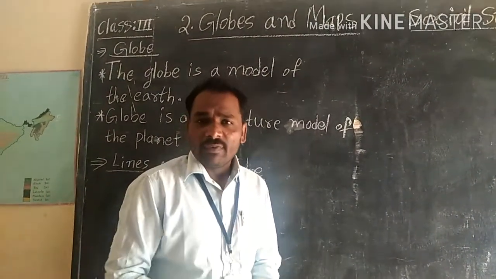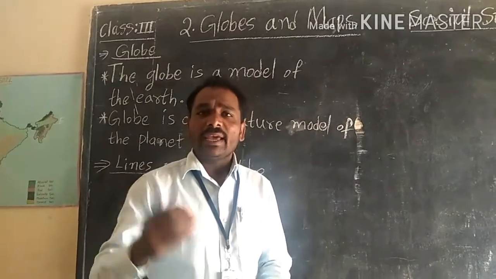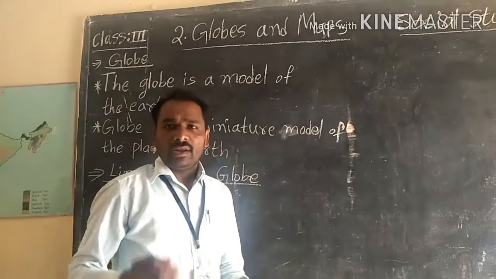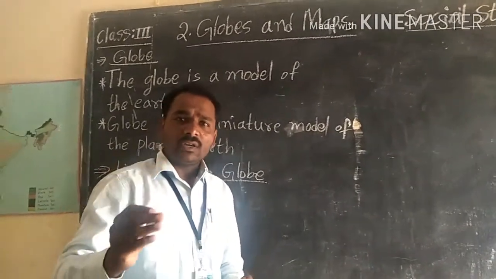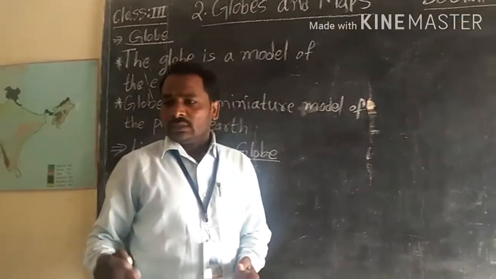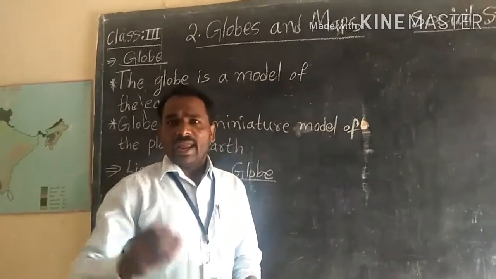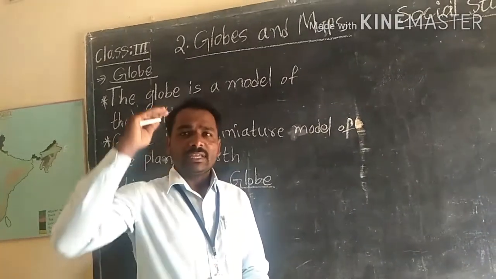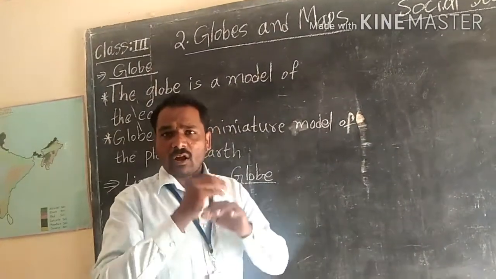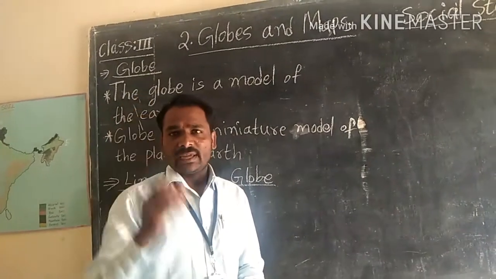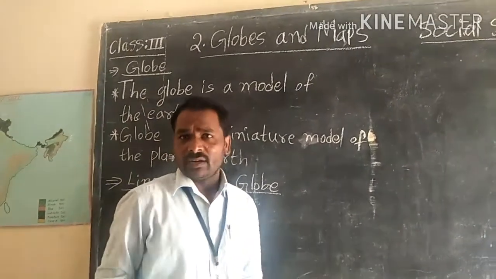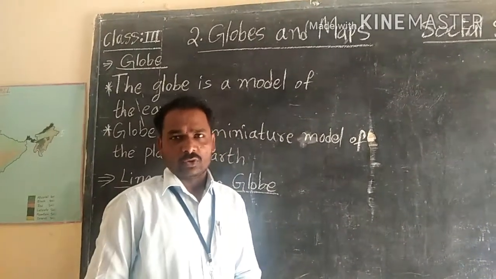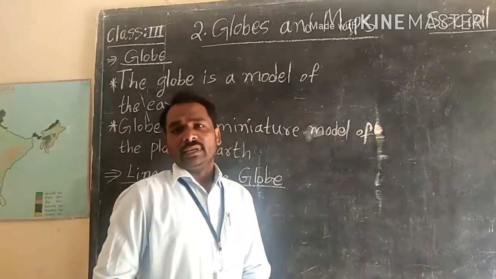But it is very difficult to see the entire Earth from space. We cannot look at all the areas and all the things located on the Earth from space, and we cannot see entire continents and oceans. So that's why we use the globe.